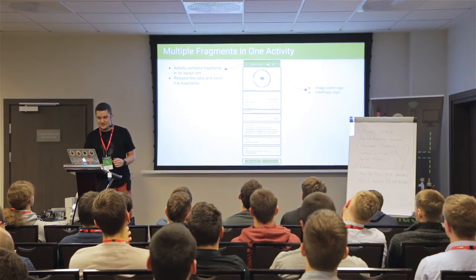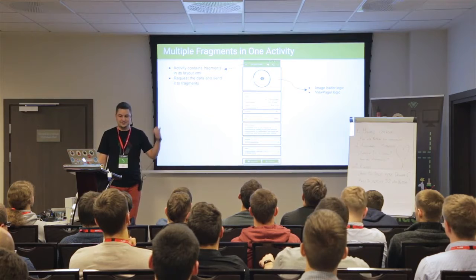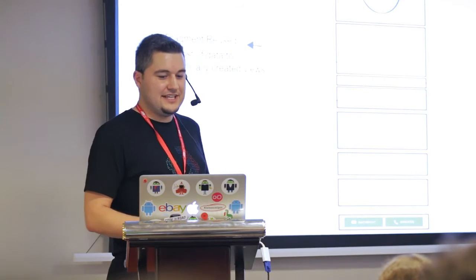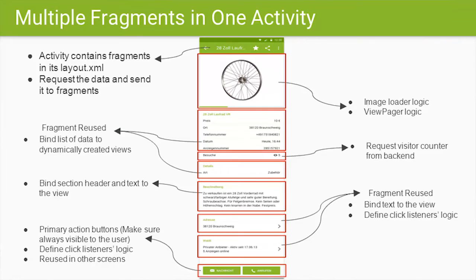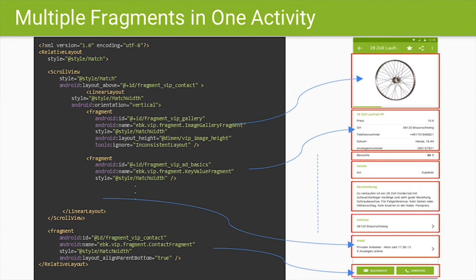And then the simple fragments: this one will do the image logic. We can reuse these. This one can do its backend request and get the result. We can reuse multiple things from here. And actually, your layout for that one single activity will look as simple as this.